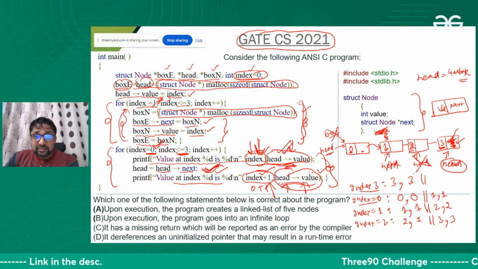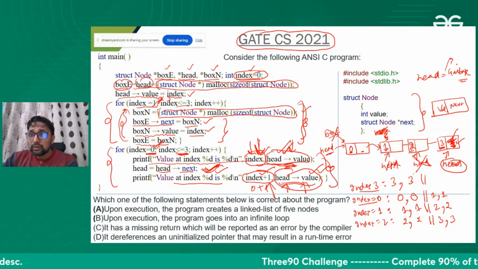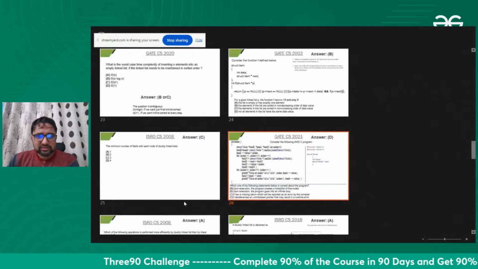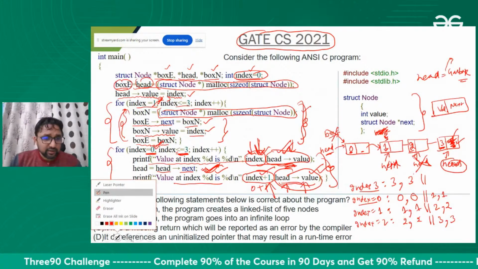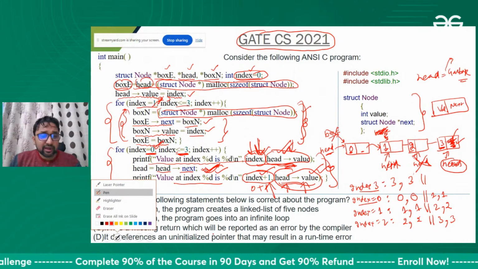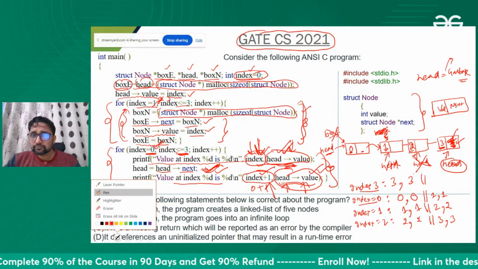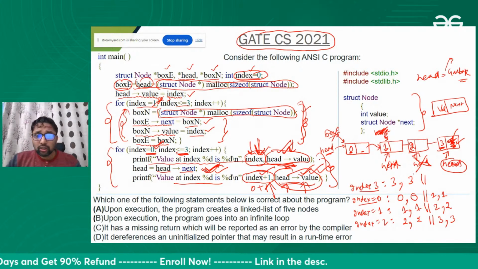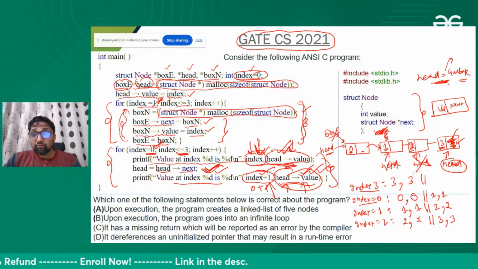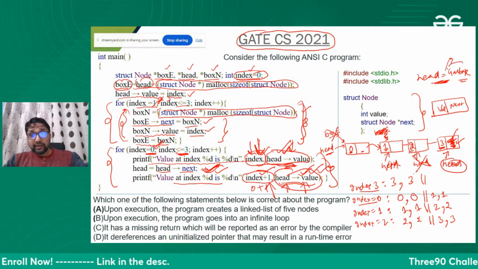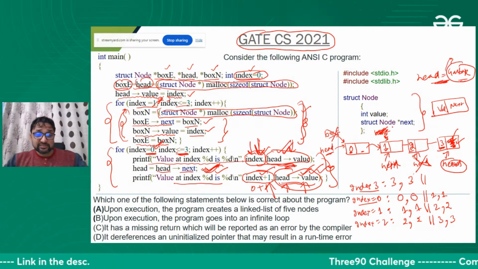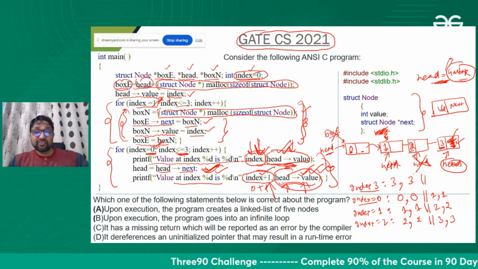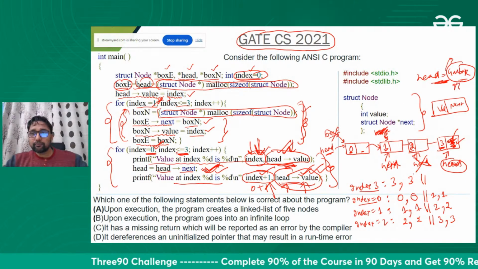Then you are accessing the value in the garbage value. Again, that is creating the problem. So this thing is known as dereferencing an uninitialized pointer. You're trying to find a value in an area which is not initialized. So you're trying to dereference that value.